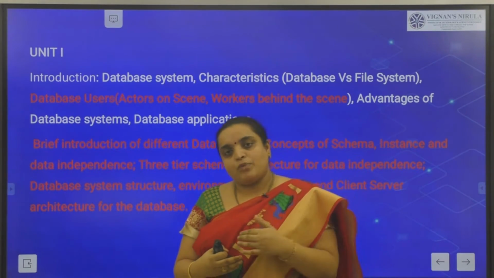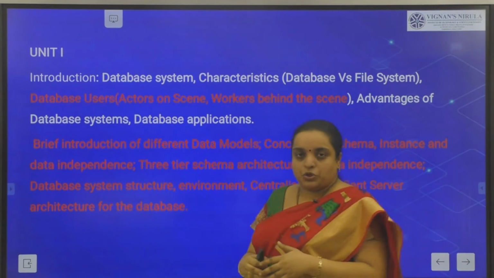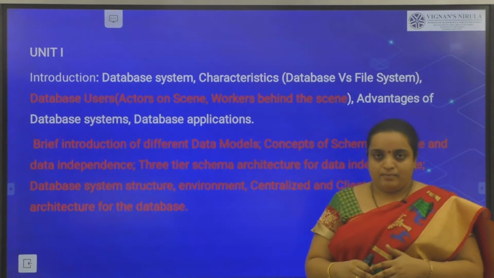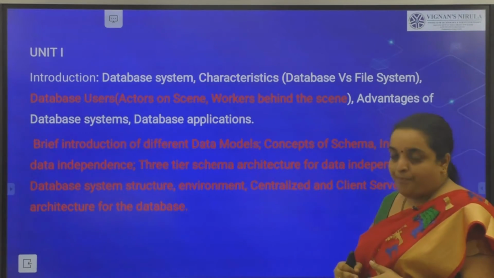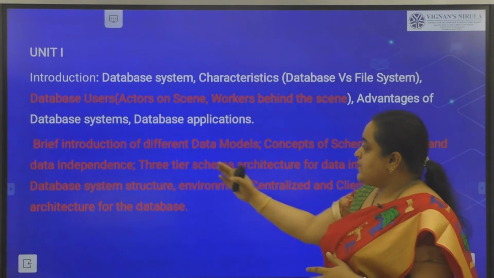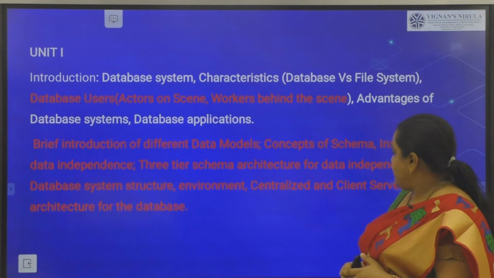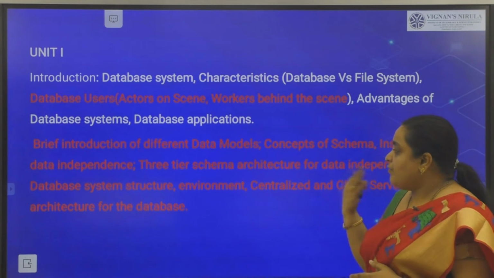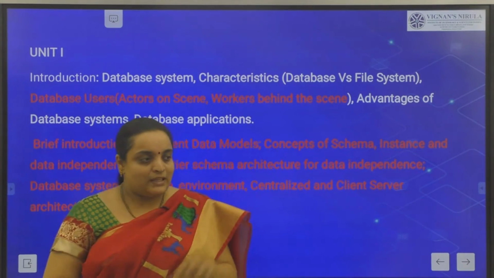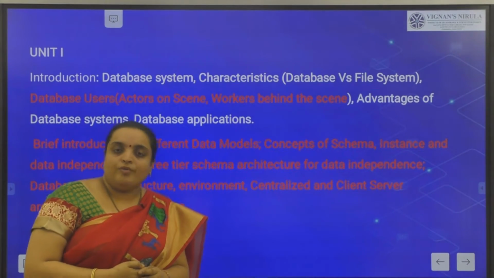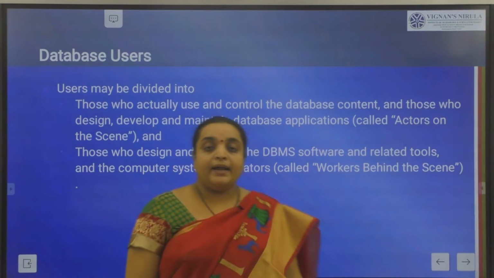We will see in depth about the database users, and a brief introduction to the data models available in a database management system, the concepts of schema and instance, what is database independence, what is the three-tiered schema architecture for database independence, and we will see the system structure of a database management system. So in this video, we will see all these things. Yes, let us move on to the database users.